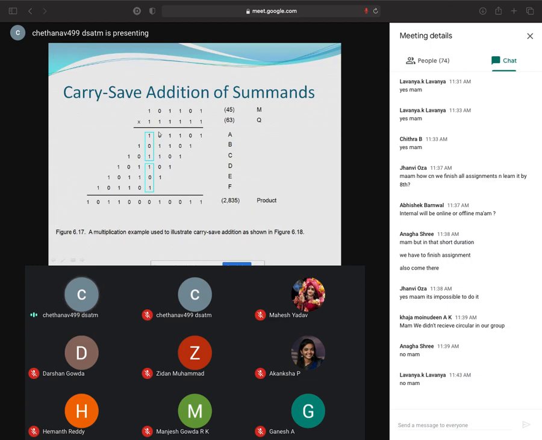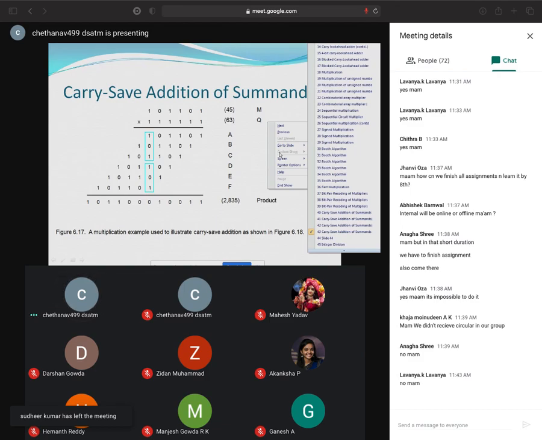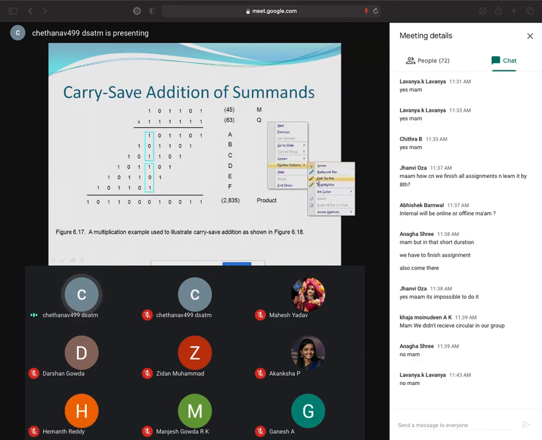So that is nothing but, I'll take two numbers, simple two numbers, and I will do it first. Here I'll take 45 and 63. I want to multiply. I'm not using any Booth algorithm or bit pair recoding. Just I've taken a normal multiplication method. What's a normal multiplication method? Take the multiplicand and the multiplier and just go on multiplying bit by bit. So just see here.